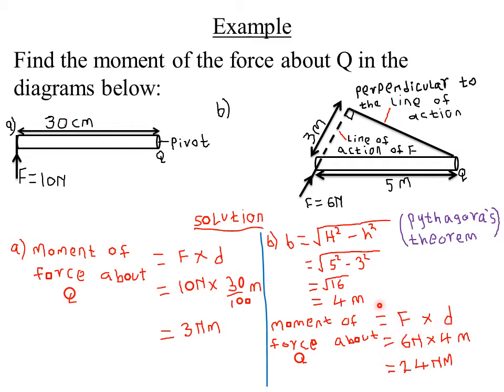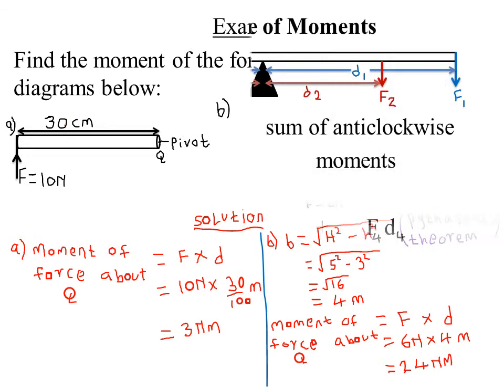So the force is 6 Newton. The perpendicular distance from the pivot to the line of action of the force, that is the line that meets the line of action of force at 90, is actually this line and not this line. This line, you have calculated at the base, is actually 4 meter. So that will be 6 Newton times 4 meter, which gives you 24 Newton meter. Remember, we said that the unit for moment of force is Newton meter. So this will be 24 Newton meter.